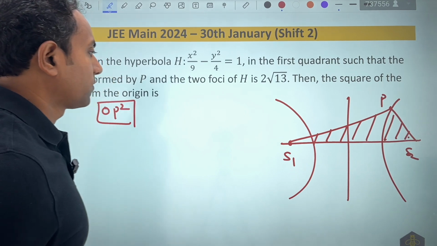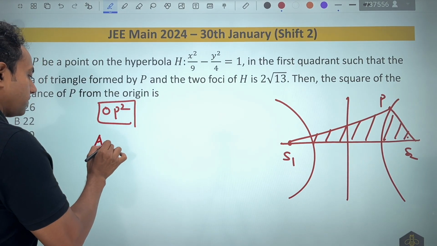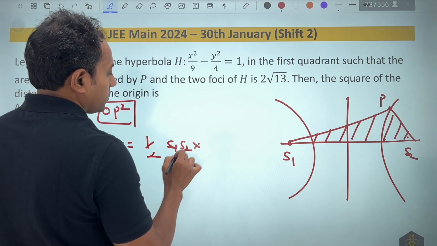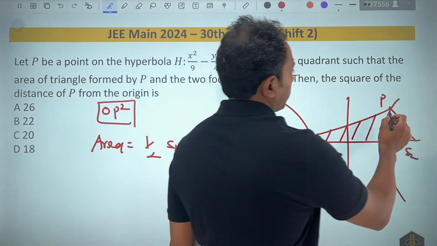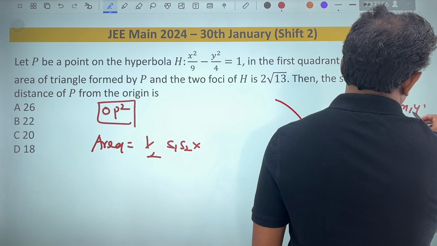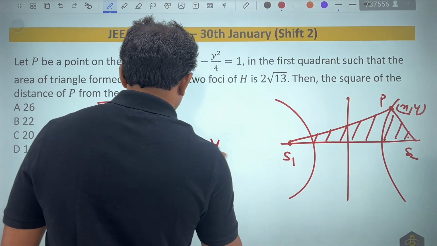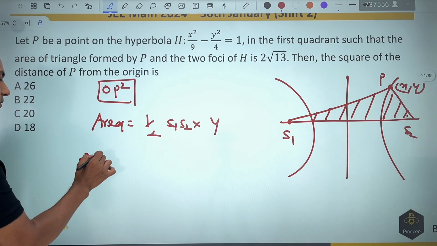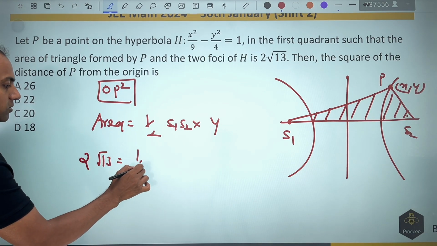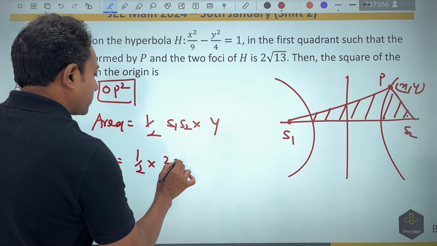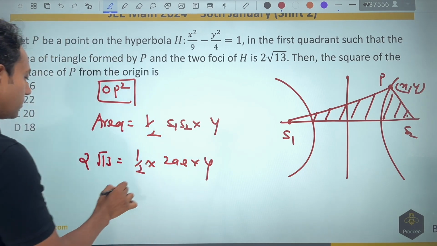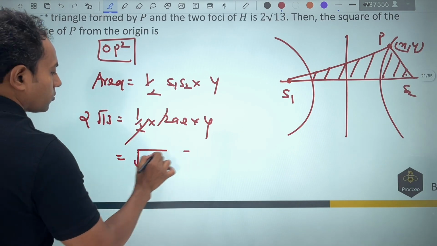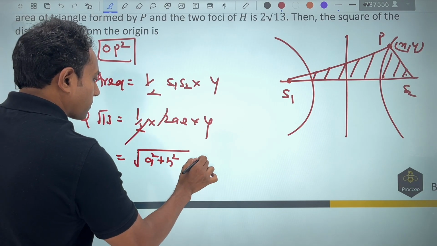And now in this question, what they have given is nothing but the area of this triangle. Now we can see that if I want to find the area of this triangle, it will be half of base, that is S1, S2 into height. So height of this point, if I assume this coordinate to be x comma y, would be nothing but y. Now in this triangle, area is given as 2 root 13. Let us put the value. So this becomes 2 root 13. This is 1 by 2. This becomes nothing but 2 times a. This is nothing but y. So this can be cancelled out. A, if I write, it is nothing but root of a square plus b square into y.